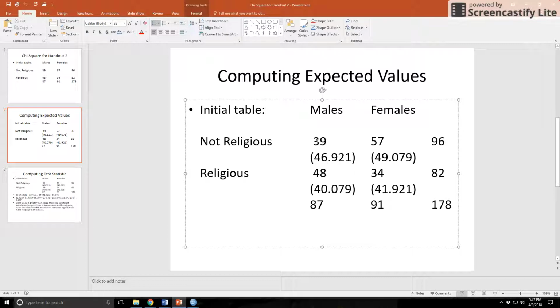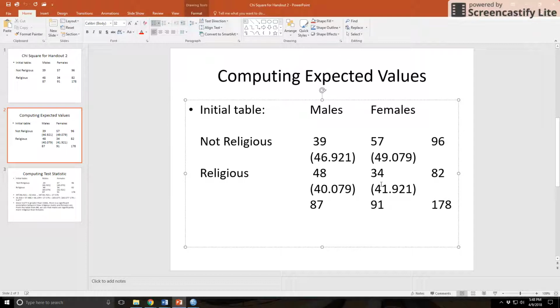So here I observed 39 males who are not religious. Given that I surveyed 178 people, 96 people in this row, 82 in that row, 91 in that column, 87 in that column, how many males would I expect to be not religious? Well, I take this observed, the column total, times this row total, divided by the grand total. I get 46.921.